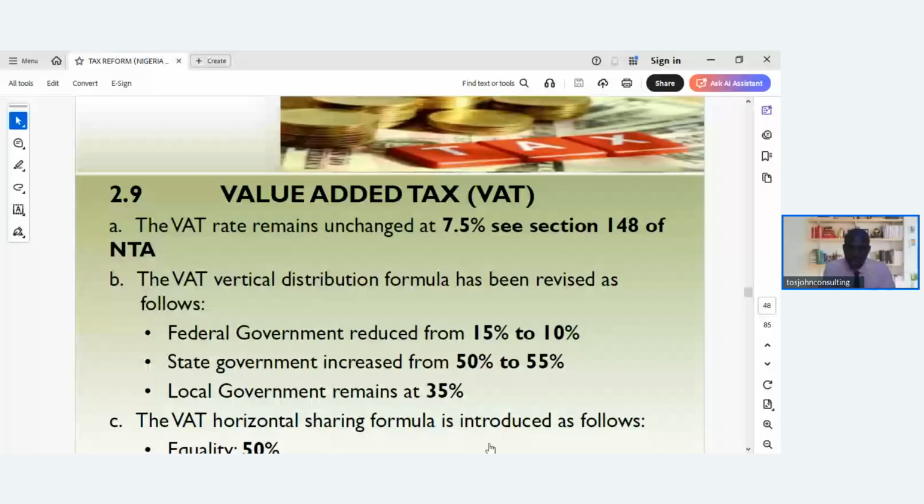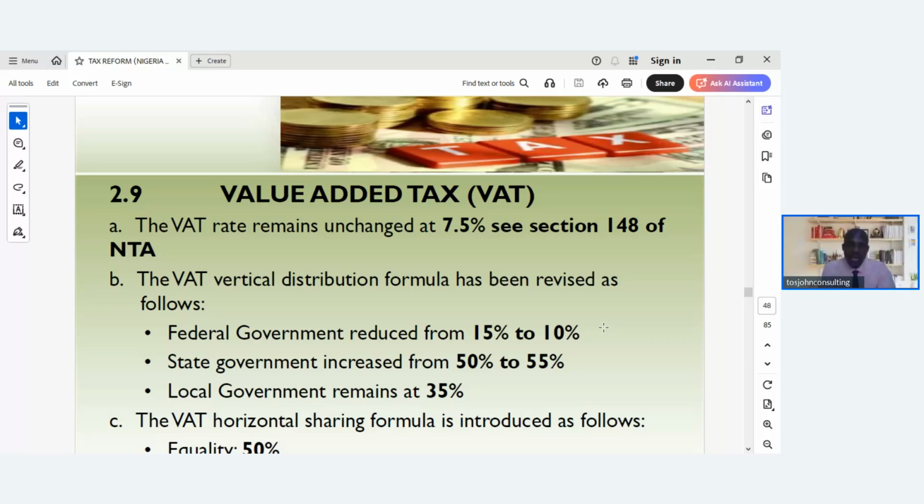So in this part 7 of this Nigerian Tax Act 2025, dissecting it for clear understanding, we'll be moving ahead with the value added tax, that's VAT. So the value added tax rate remains unchanged at 7.5%, which is in section 148 of the Nigerian Tax Act.